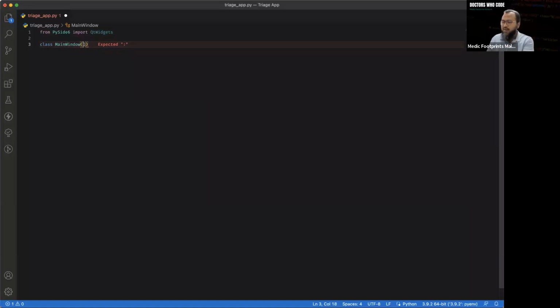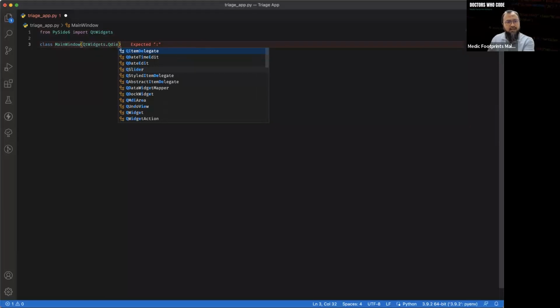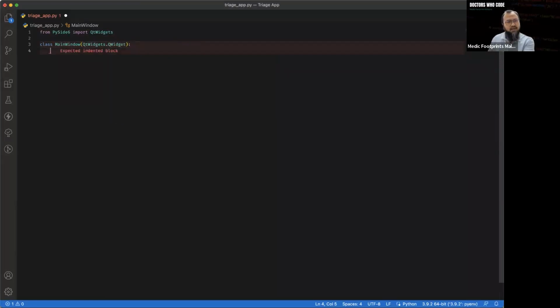And inside it, we're going to extend from these Qt widgets, meaning whatever is inside this widget that we imported here, we're going to pass into our program. So QtWidgets.QWidget. Yeah, that's the first step. And then we have to define a thing called initializing our program.